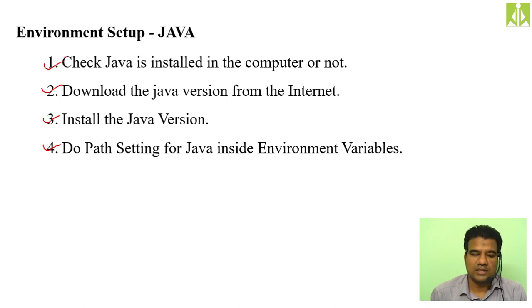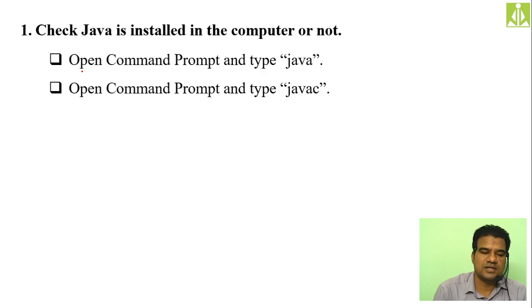The first one, check the previous version; then download the Java version from the internet and install it into our computer; then do path setting for Java inside environment variables. All these 4 steps I will show you in today's session. So let's start the first step, that is checking whether Java is installed in our computer or not.